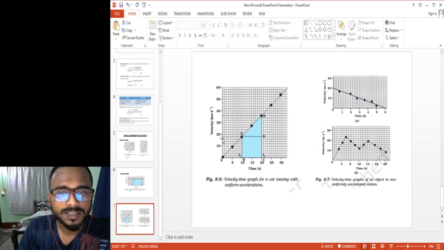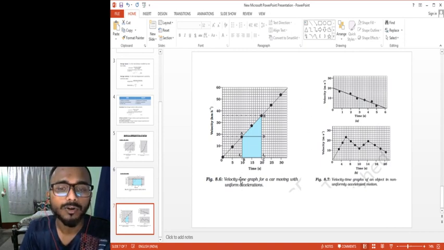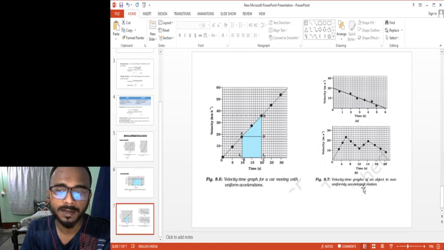Now, what was this graph? This graph was the velocity-time graph for a car moving with uniform acceleration. So again, here there might be a question: draw the velocity-time graph for a car moving with uniform acceleration. Okay, so next is the velocity-time graph of an object in non-uniformly accelerated motion.